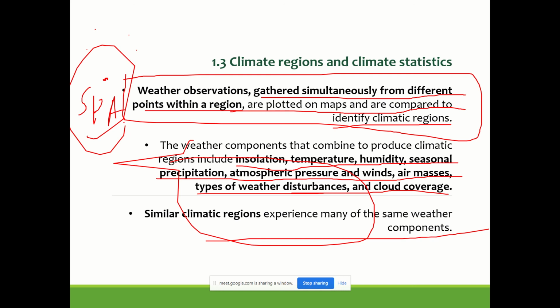For example, Gannavaram's weather data, or any other close weather station, Machilipatnam's weather data, or Nellore. For analyzing the climatic conditions of Vijayawada, we actually use any one of these three weather files: Gannavaram, Machilipatnam, or Nellore. But since we don't have a weather station directly in the city, we use these.